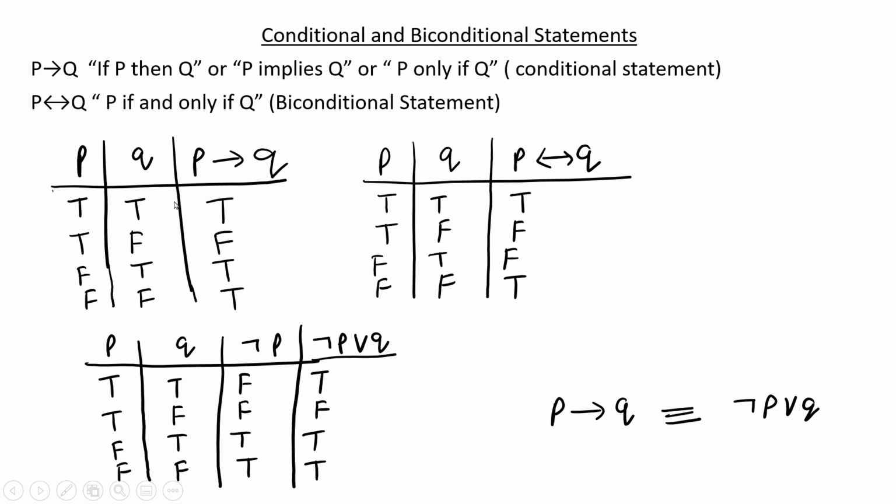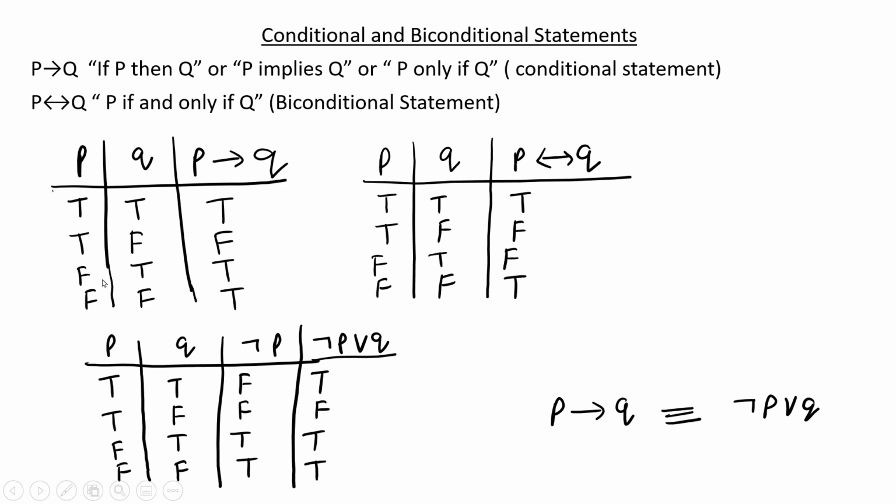Suppose we have the proposition P, today it rains, and Q is the proposition roads are wet. If today it rains then roads are wet, this is true. Second, if today it rains then roads are not wet, this is not possible, so this is false.